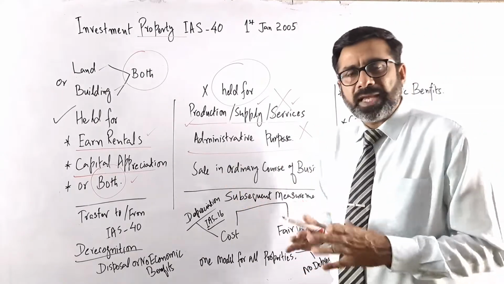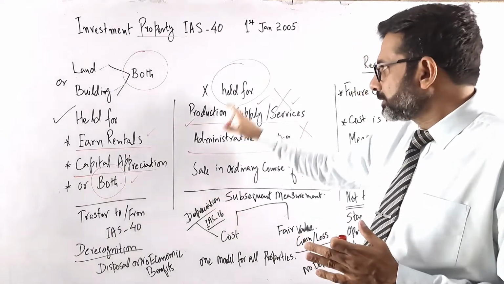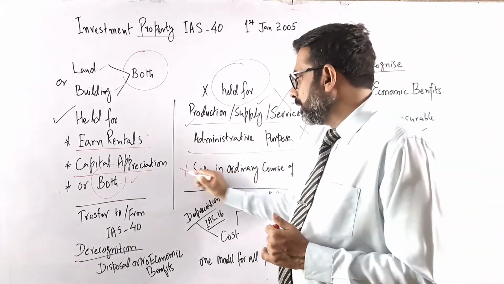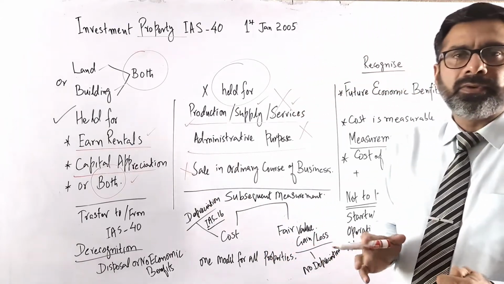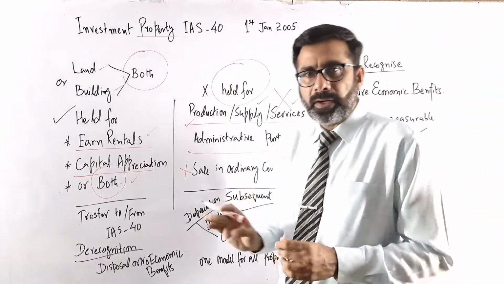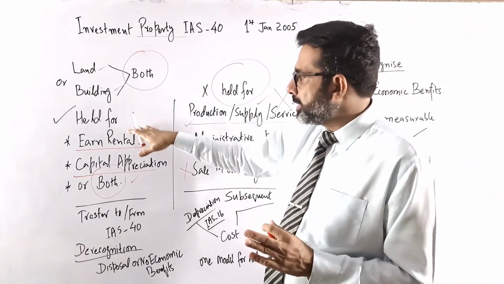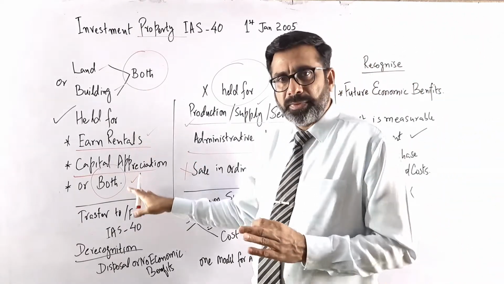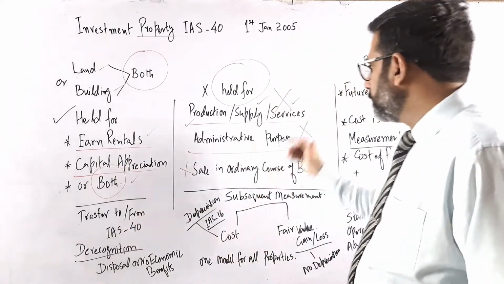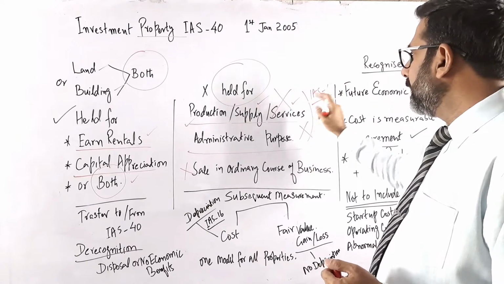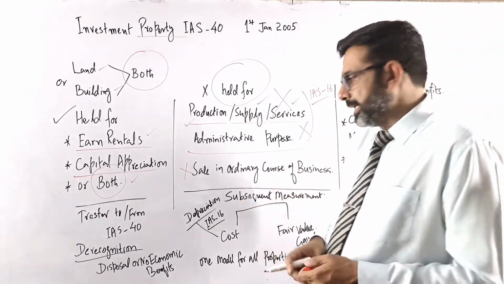And even if they have some property which is held for sale in the ordinary course of business, again that will not be applicable according to IAS number 40. So the sole purpose should be either rent or capital appreciation or both. These other properties are covered by IAS number 16, and there may be other standards that are applicable.